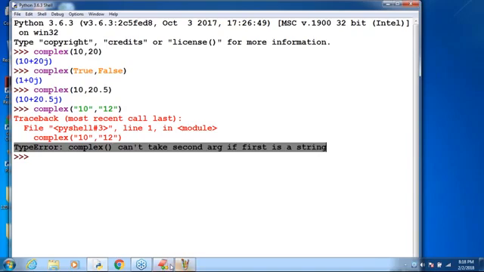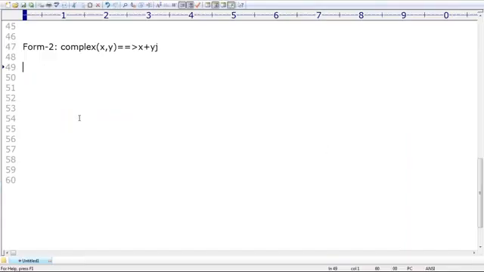What is the purpose of complex? How many complex function forms are available? Two forms. What is the meaning of each form? How can you use them? Both things I covered very clearly, right? Can I go to the next level?